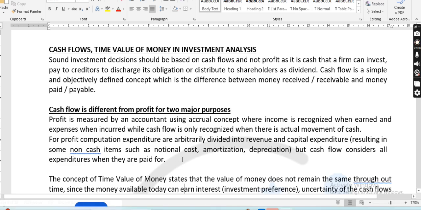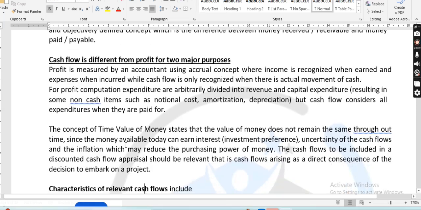Now, the cash flow, time value of money, investment analysis. A sound investment decision should be based on cash flow and not profit, as it's the cash that a firm can invest. Class, when you want to embark on an investment decision, it should not be made based on accounting profit.